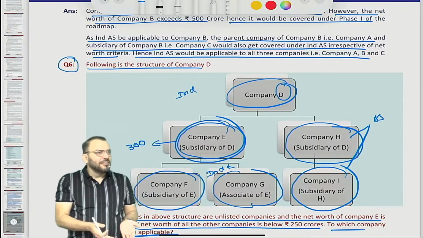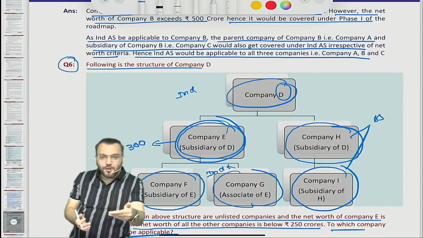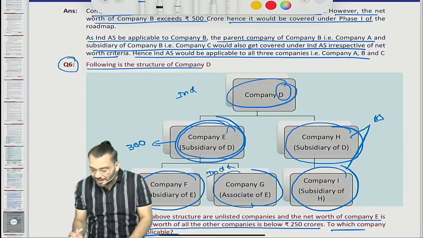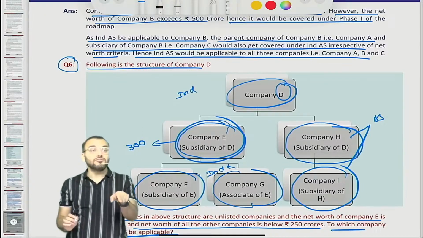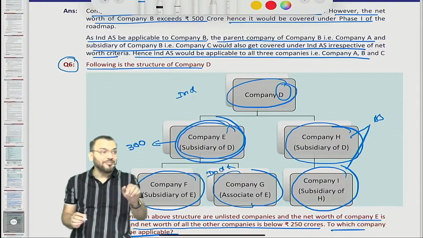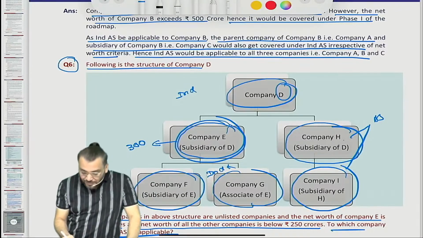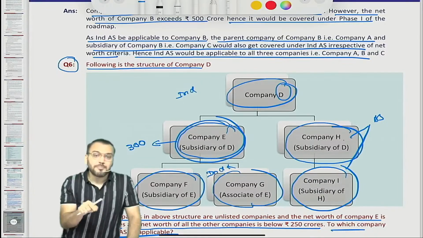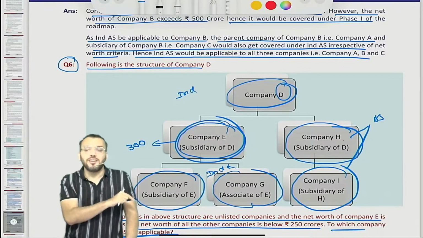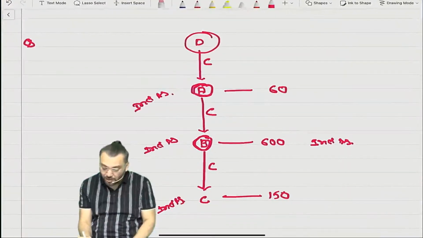Yes, the auditor will say so. Correct? Of course an auditor will inform you to apply Ind AS only. So practically they will apply Ind AS voluntarily, but this clarification was given in the rule. So your answer should not be based on what we practically do. Your answer should be based on the clarification. So what answer will you give? H and I are not covered under Ind AS as per rule, but they need to provide information for consolidation purpose based on Ind AS, or they can voluntarily adopt Ind AS.